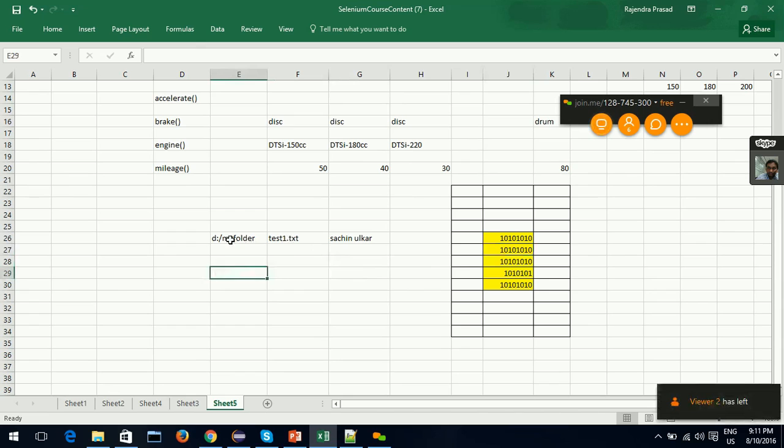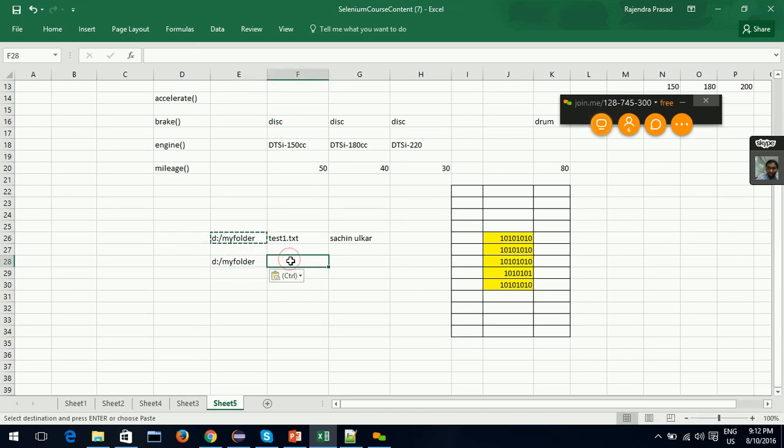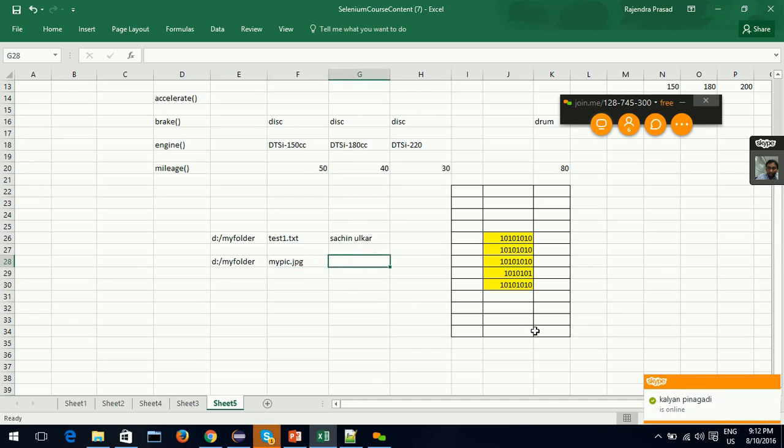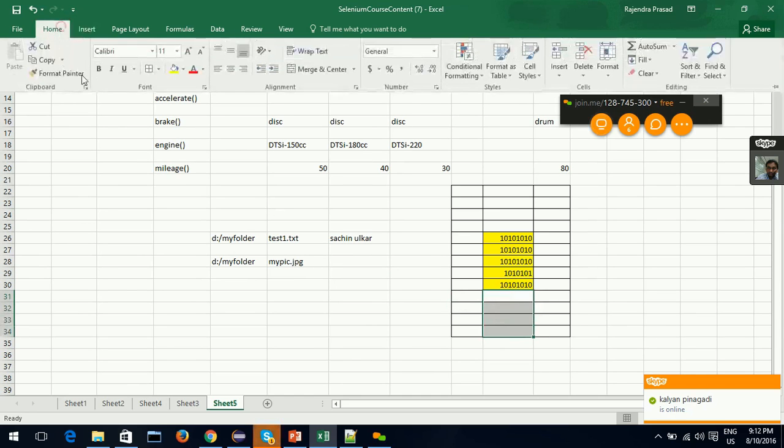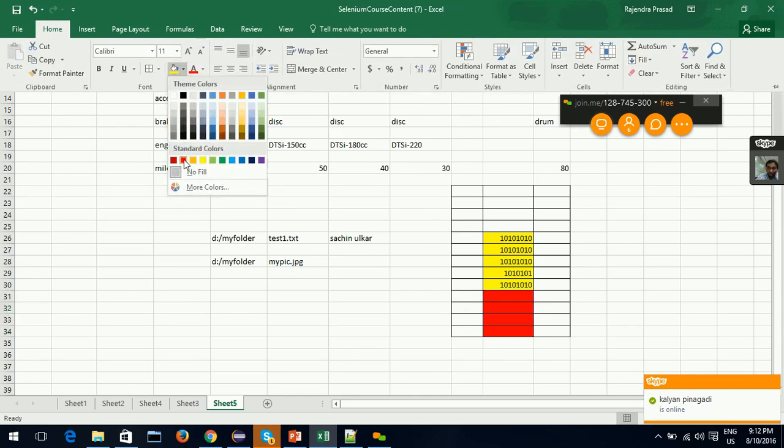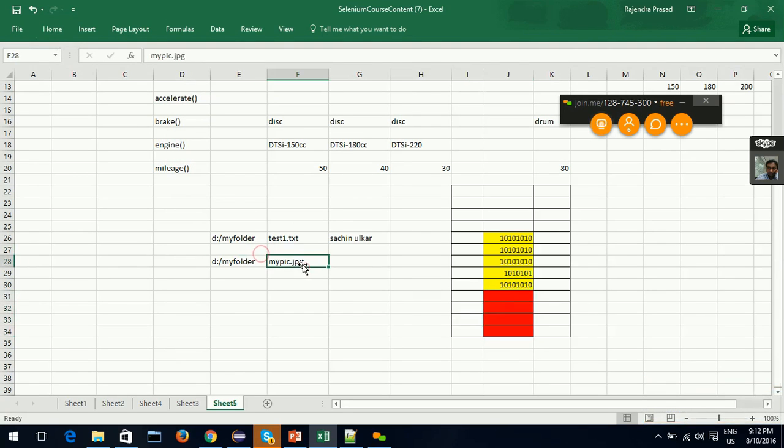Suppose there is another file in the same location, my pic.jpg. It is also converted into bits and allocated some space. Suppose 4 bits are allocated in this memory, and I'll paint it red for this file.